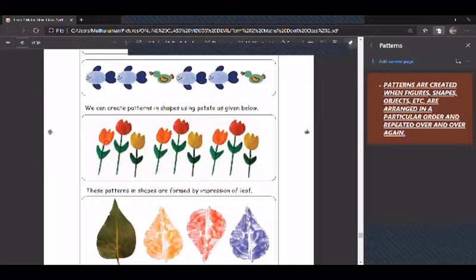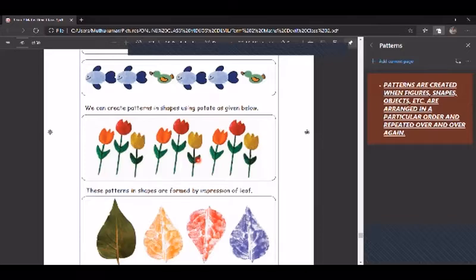So you can also cut a potato in any shape, an animal shape, a flower shape, a fish shape, or a leaf shape, and make a pattern like this. You can make patterns in shapes, as well as patterns in colors by dipping in various colors. You can create your own pattern, and you can cut it as a number also.